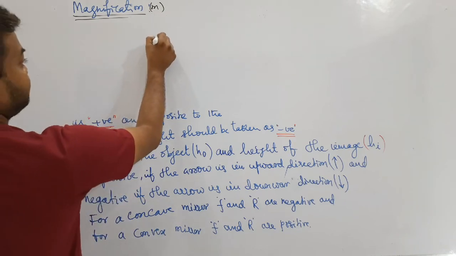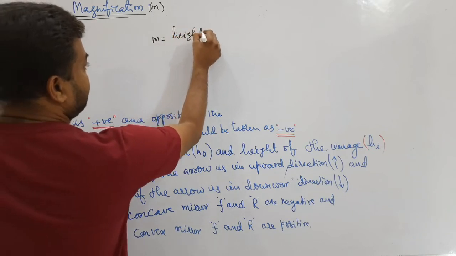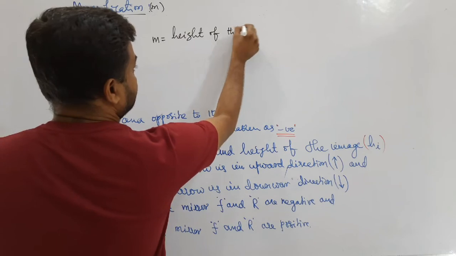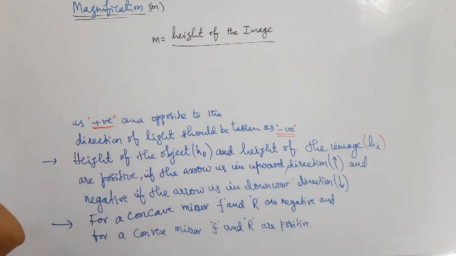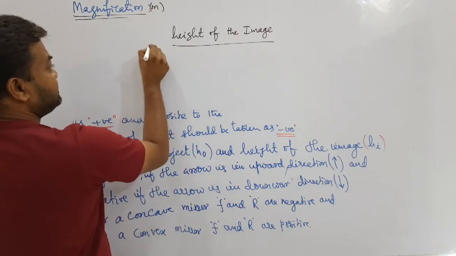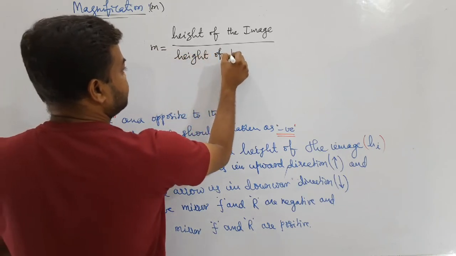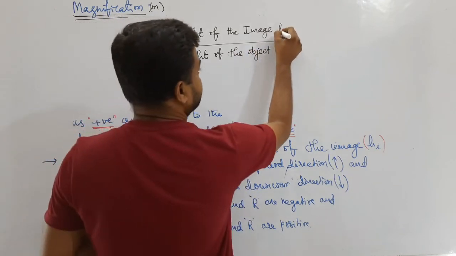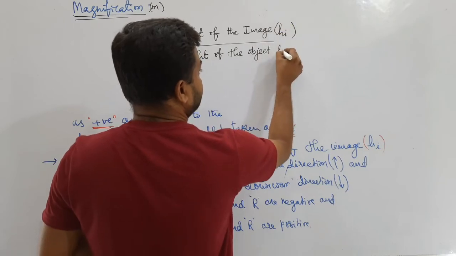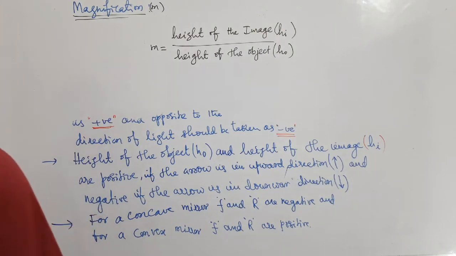How we define it: magnification is nothing but the ratio of the height of the image to the height of the object. This one is h_i by h_0. This is one of the formulas here.